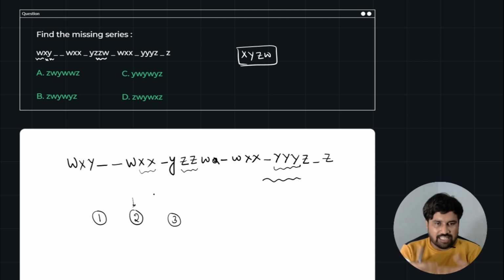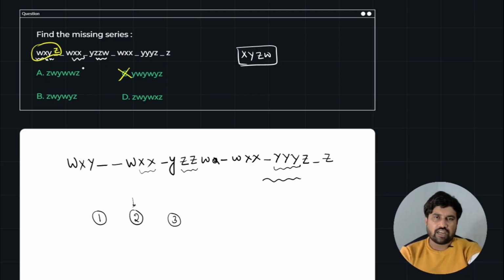We will insert the alphabets and see the matching options. Just look at here, X, Y. I am writing in a different color. It may be Z. So X, Y, Z is completed 1 time. So Z might be the chance, and option C got eliminated. The next one.